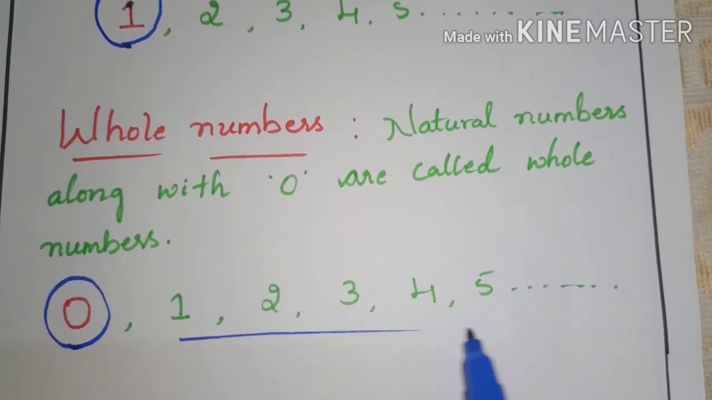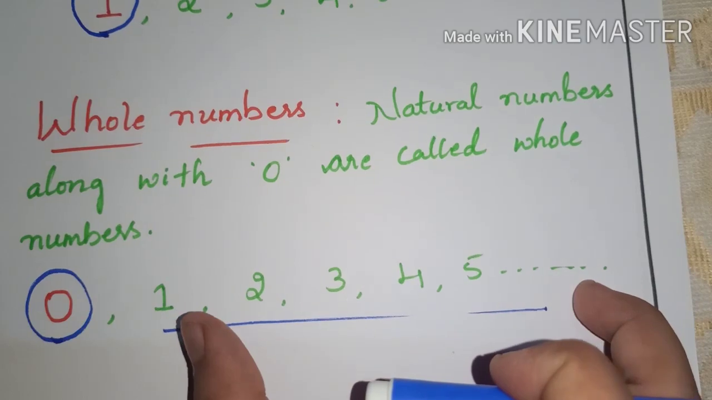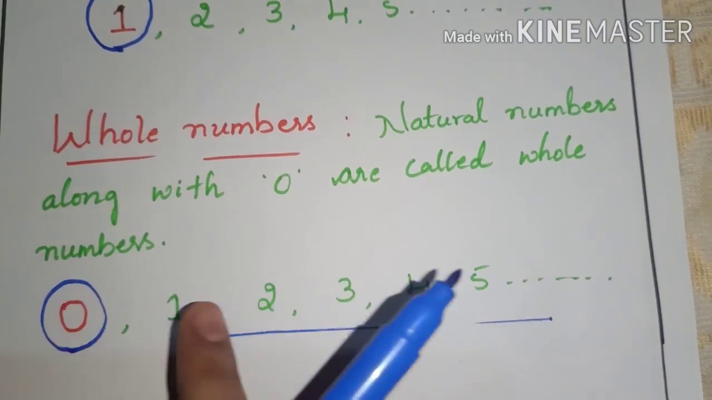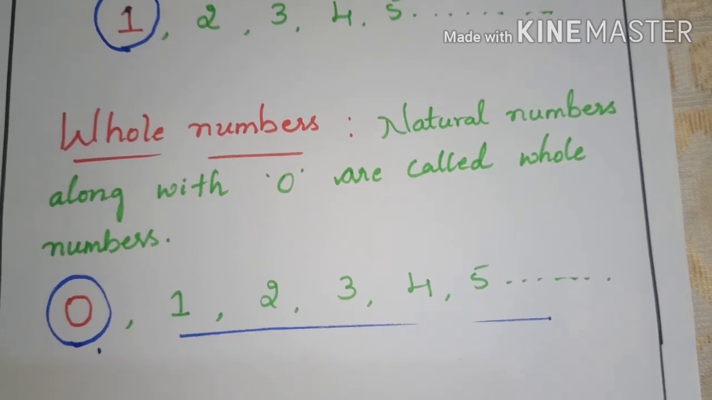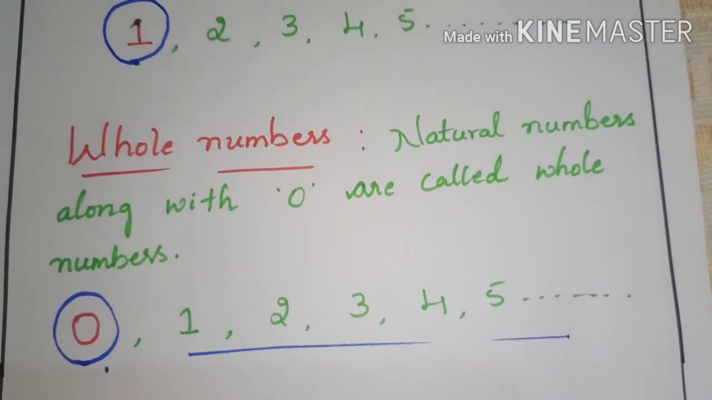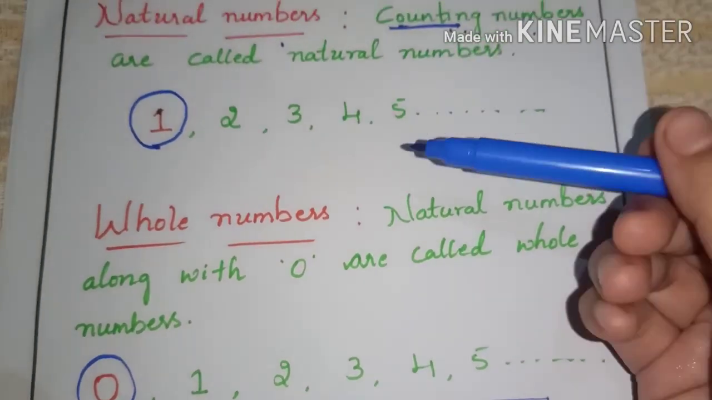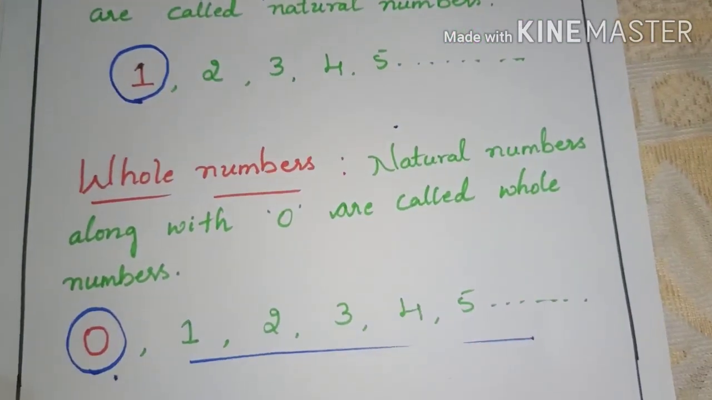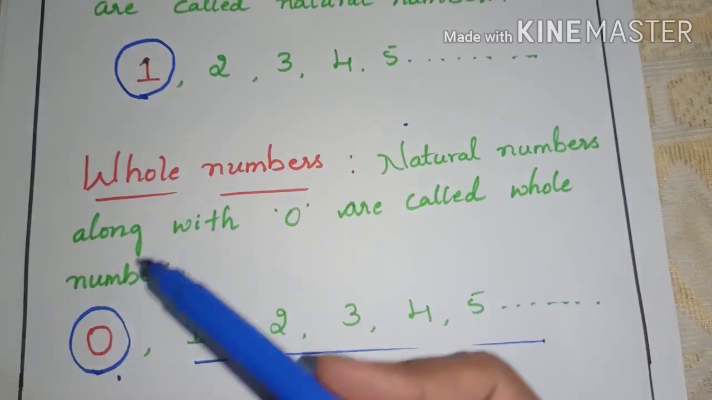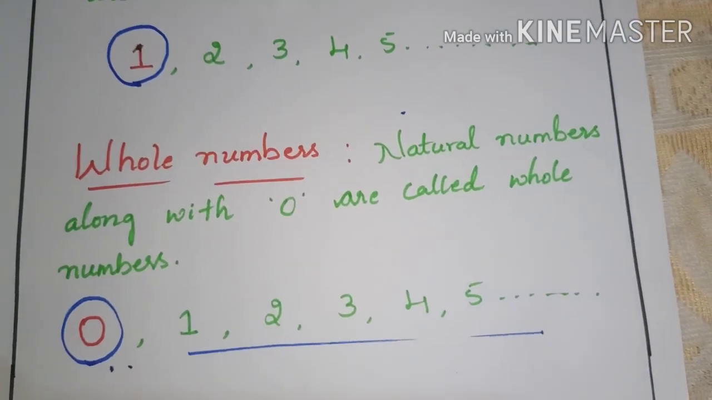The rest all is natural numbers. Along with these natural numbers, when 0 is included, it is called whole numbers. I hope now it is clear to you. Natural numbers begin with 1, whole numbers begin with 0. Fine.